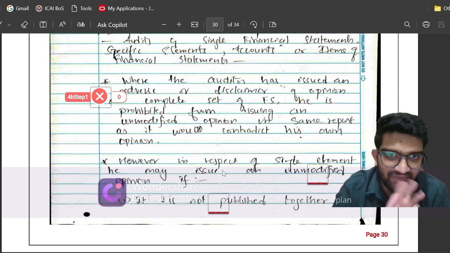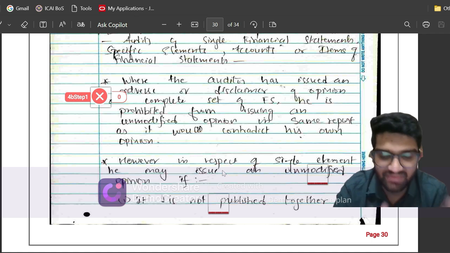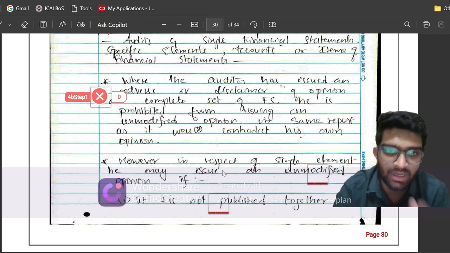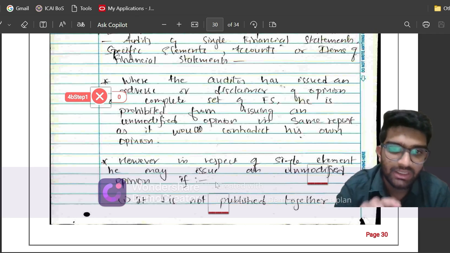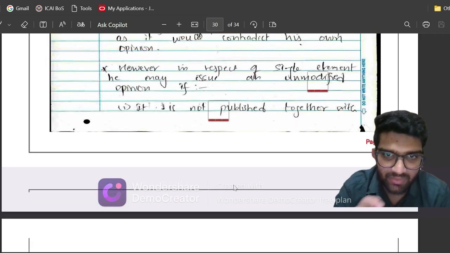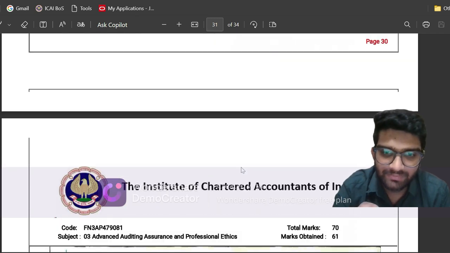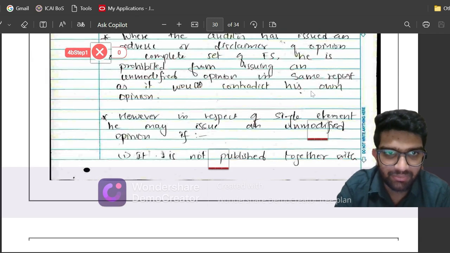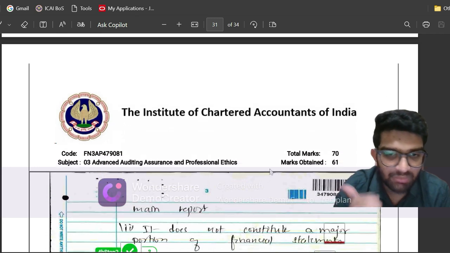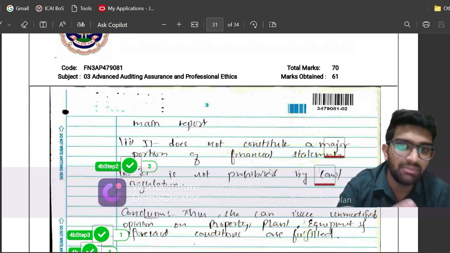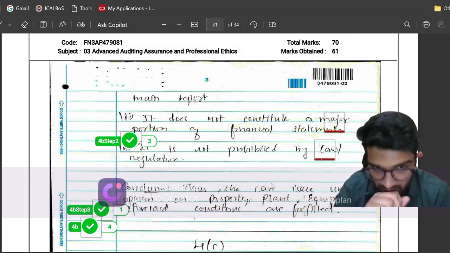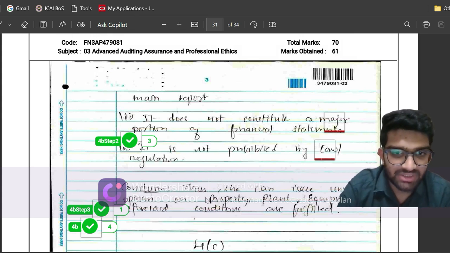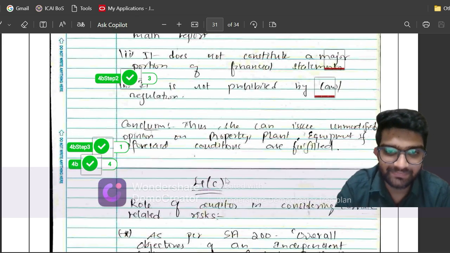If you have given an adverse opinion or disclaimer of opinion on the complete set of financial statements, you are prohibited from giving an unmodified opinion in the same report. But with respect to a single element, you can give an unmodified opinion provided it is not published together with the main report, so it is not in the same report. It does not constitute a major portion of the financial statements. And the third one is, it is not prohibited by law or regulation. So I reached the conclusion that she can issue an unmodified opinion on PPE if the aforesaid conditions are fulfilled.